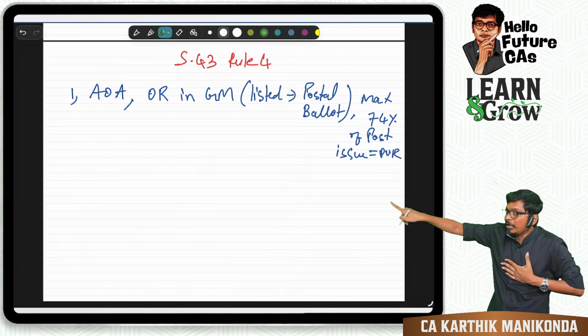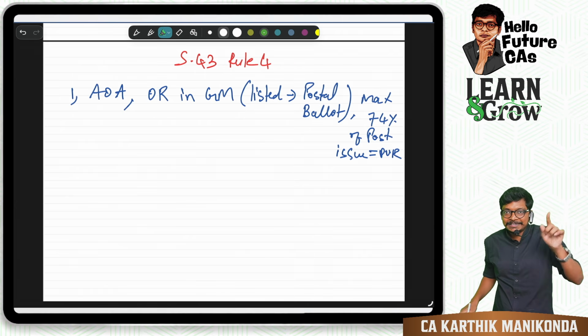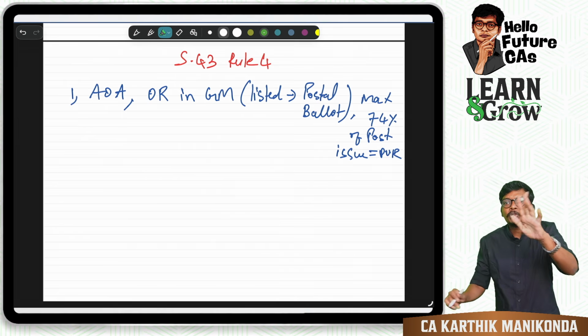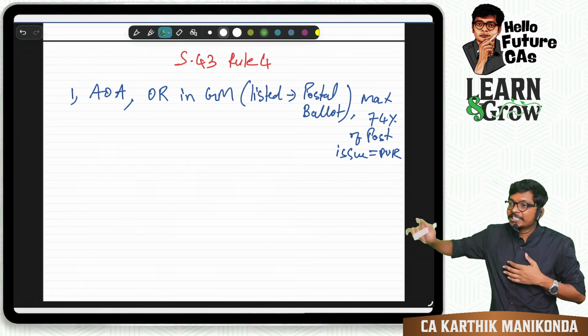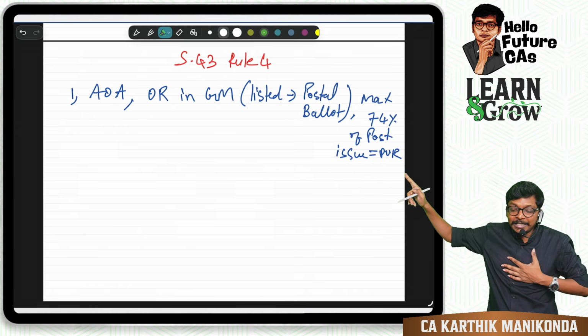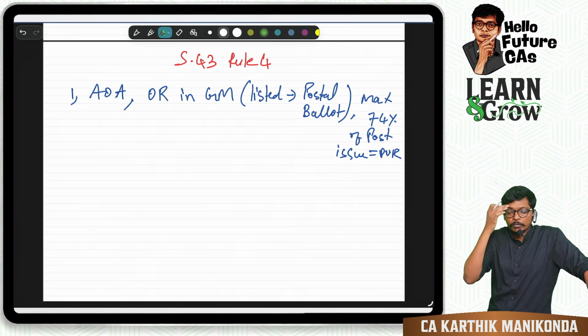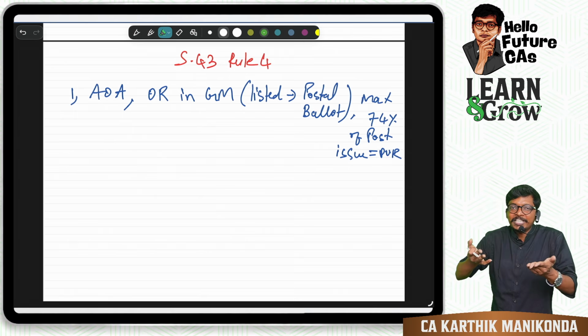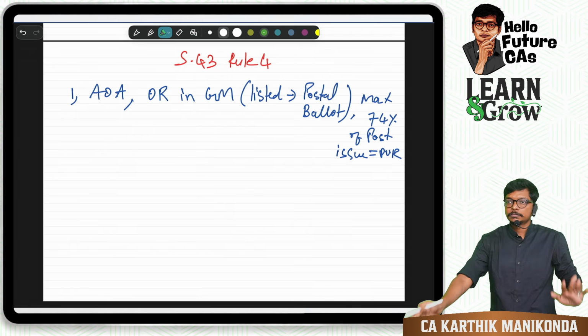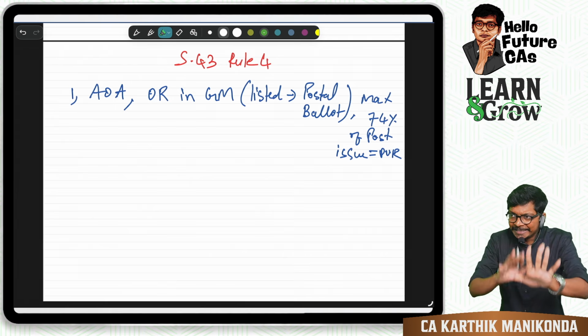So, important decision: they are saying a listed company votes through postal ballot. But practically today no one does postal ballot. So section 110 talks about postal ballot, and says if anything has to be voted through postal ballot, it is sufficient if you vote through electronic mode. Don't worry, I will take it up in detail in the meetings chapter.